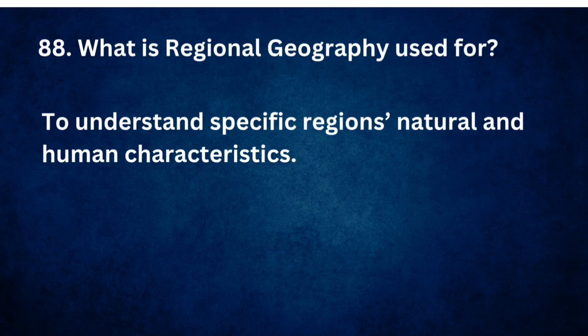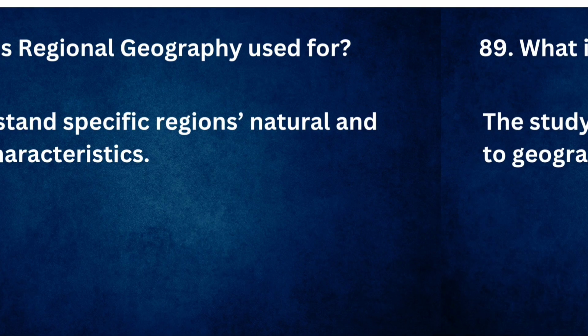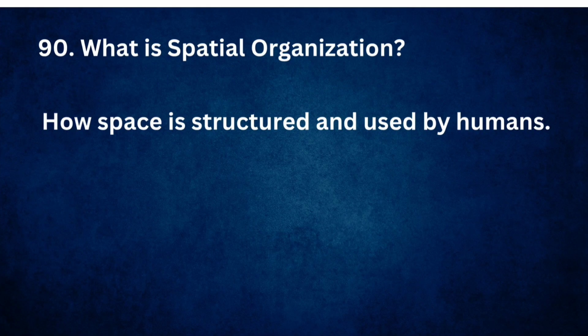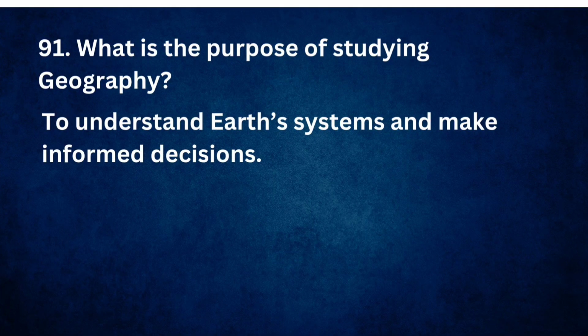What is regional geography used for? To understand specific regions, natural and human characteristics. What is geoecology? The study of ecological processes in relation to geography. What is spatial organization? How space is structured and used by humans. What is the purpose of studying geography? To understand Earth's systems and make informed decisions.